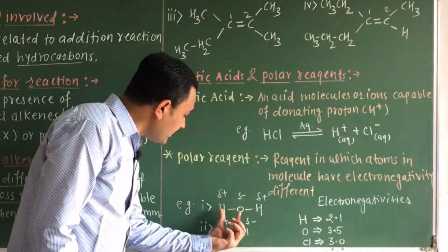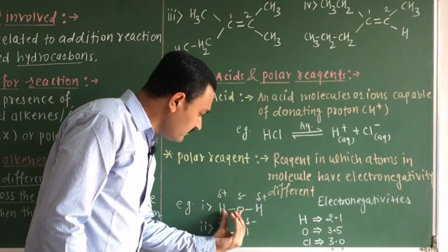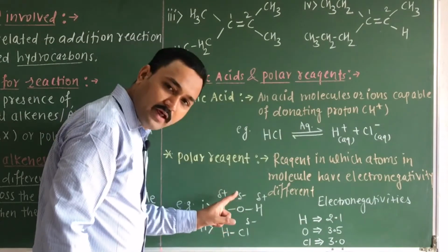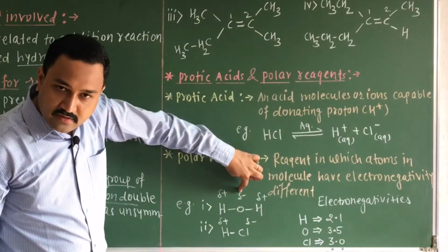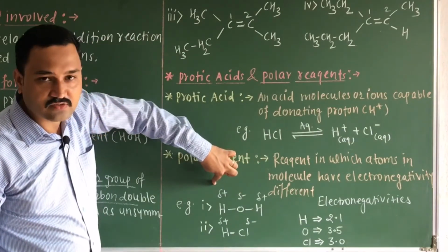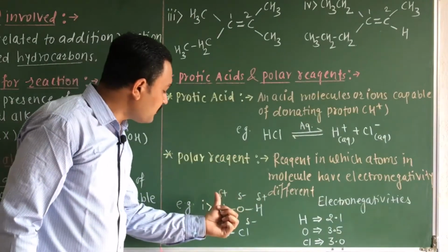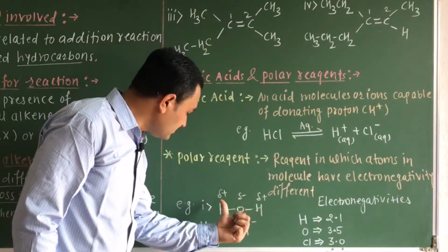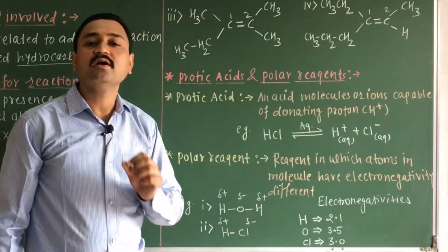Therefore this O-H bond creates a polarity, a pole, in this bond. This polarity is shown by the partial negative charge and the partial positive charge, represented by the symbol delta. That is, hydrogen has a delta plus charge and oxygen has a delta minus charge.